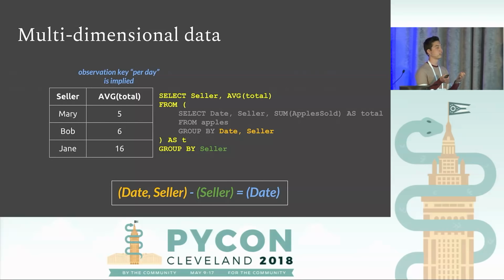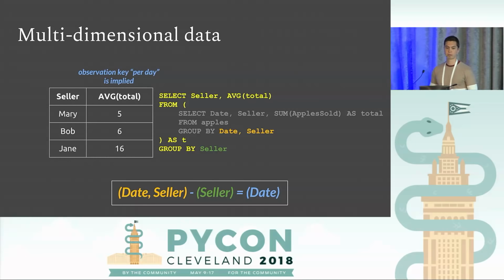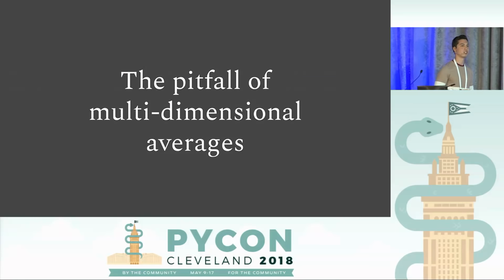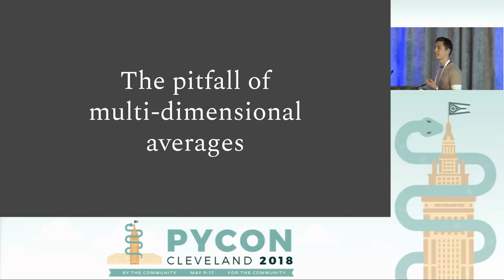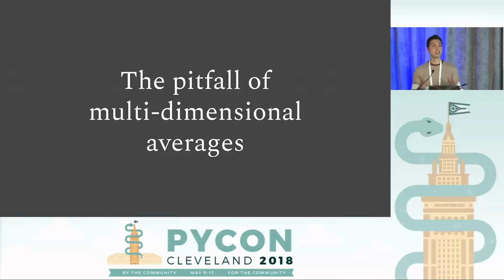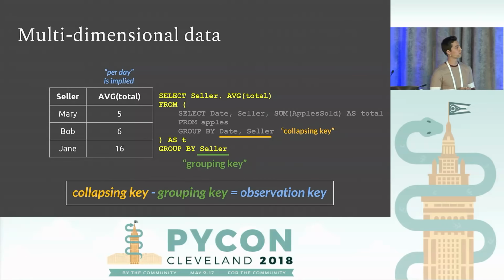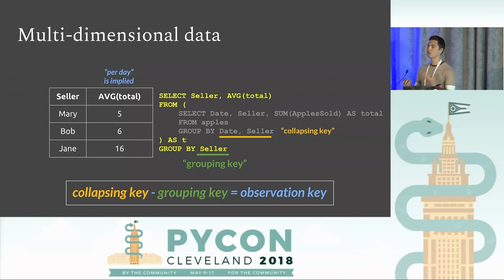We can look and see it's date seller in our collapsing key, minus seller in our grouping key, and we get to date, which is our observation key. That's what I call the pitfall of multidimensional averages, which is that the thing we're taking an average of is implicit, it's implied. It's not part of the query. That's pretty confusing, I think. So this is the relationship we can use. This is the magic formula we can use to solve this problem.